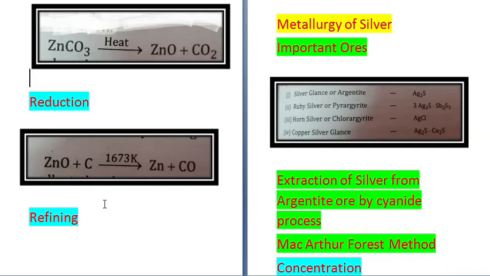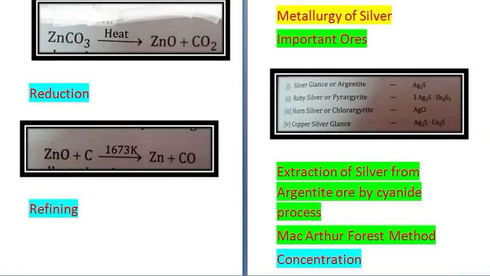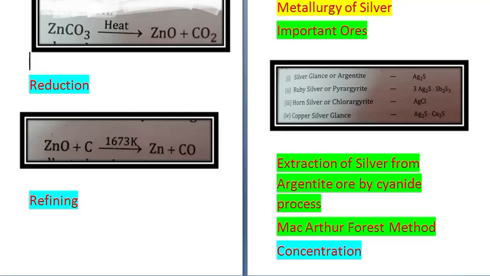Next we come to metallurgy of silver. Now important ores of silver are silver glance or argentite Ag2S, ruby silver or pyrargyrite 3Ag2S.Sb2S3, horn silver or chlorargyrite, that is AgCl, copper silver glance Ag2S.Cu2S. Extraction of silver is basically done from argentite ore by cyanide process. This process is also known as MacArthur-Forrest method.